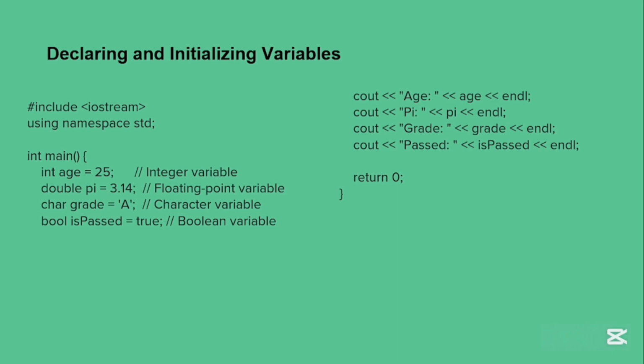C++ is statically typed, meaning we must declare the data type of a variable. The value of a variable can be changed after it is declared. We have to declare a variable to hold a value, so we can use it in our program.